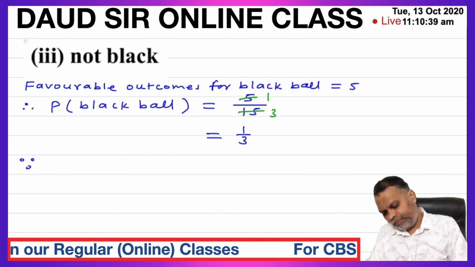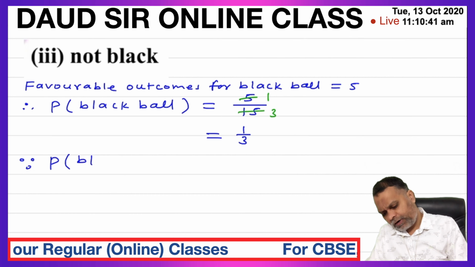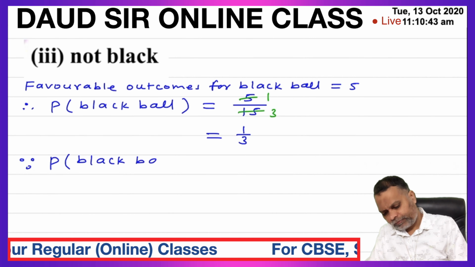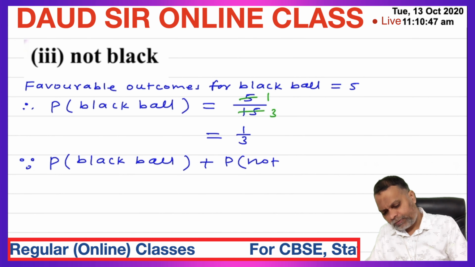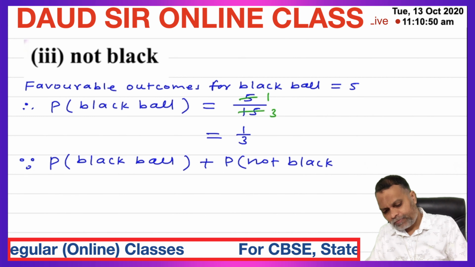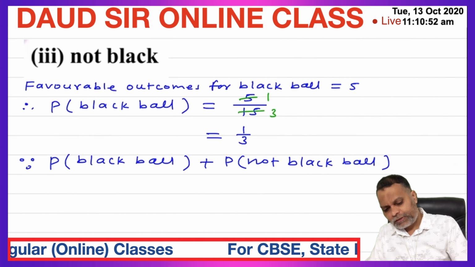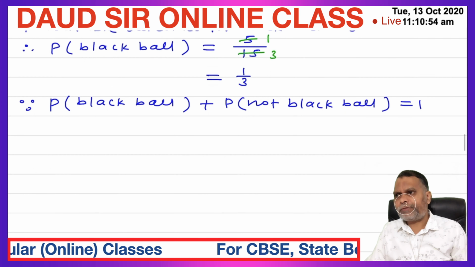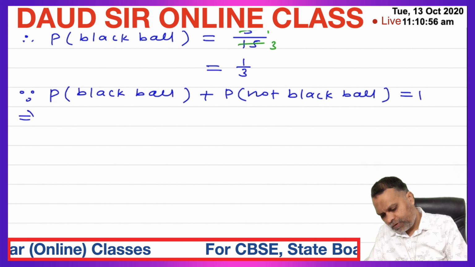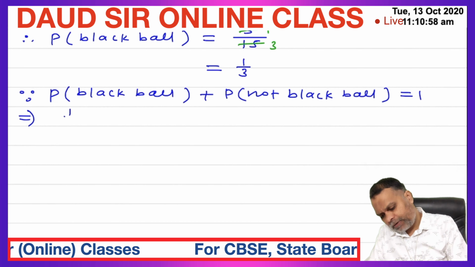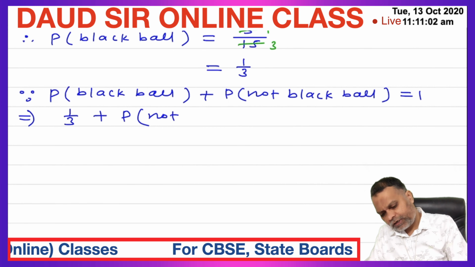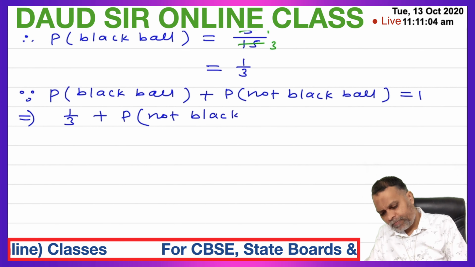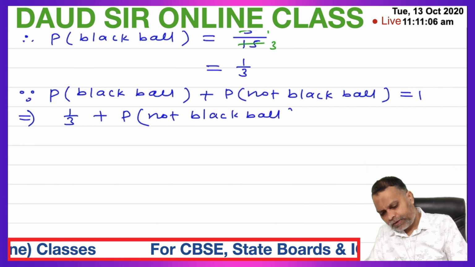Since probability of black ball plus probability of not black ball is equal to 1. Substitute the value. Probability of black ball 1 upon 3 plus probability of not black ball is equal to 1.